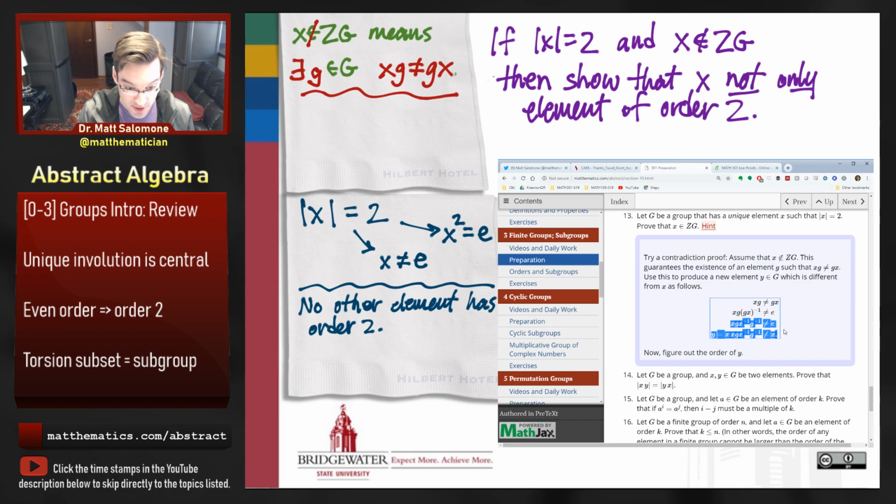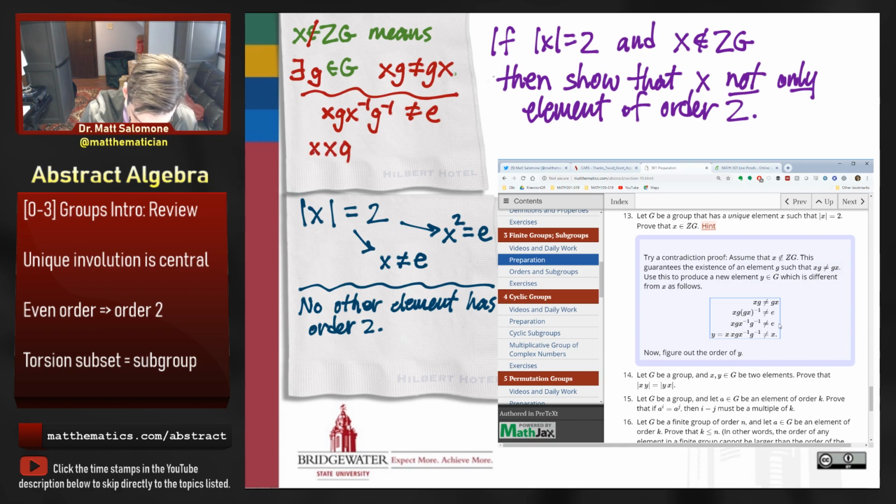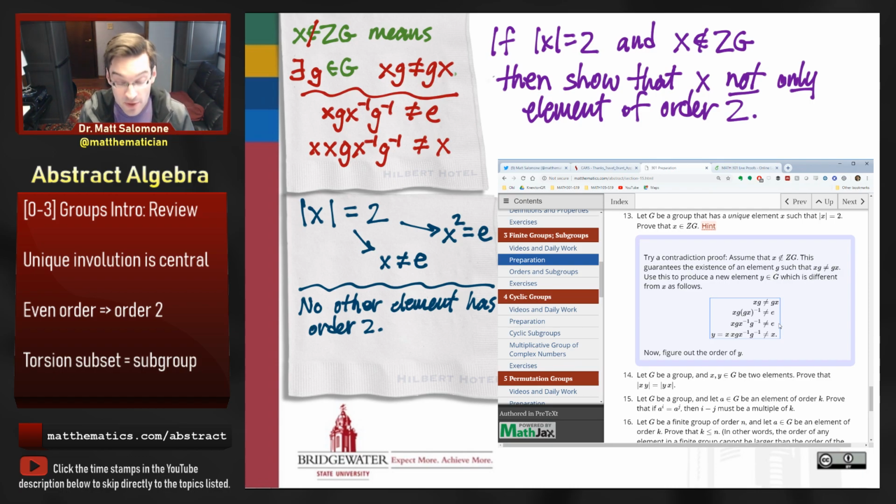And then using shoes and socks, we can simplify that out to xg x inverse g inverse is not equal to the identity. And then when I multiply both sides of this equation by x, I create an element that's not equal to x. Multiplication by an element of a group on both sides of an equation is a one-to-one operation. It's injective. So if two things are unequal and then I multiply them by the same element, those products are going to be unequal as well.